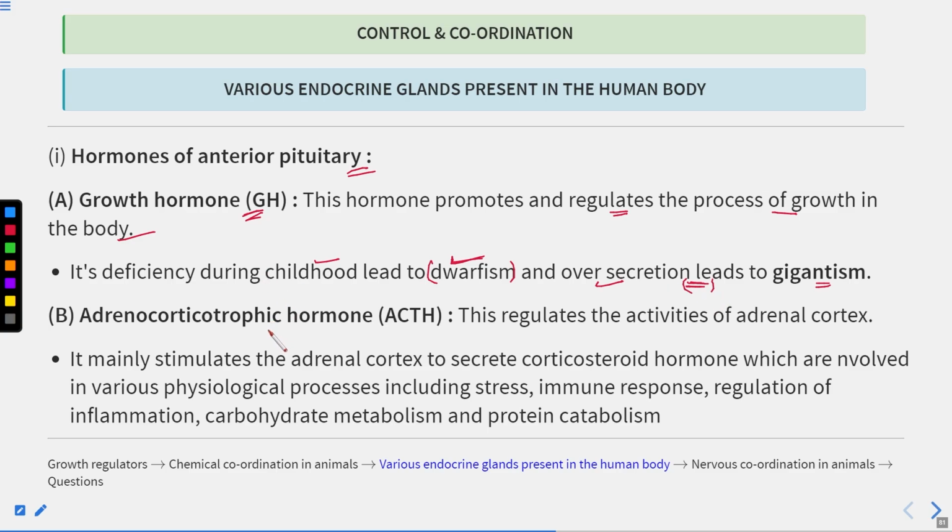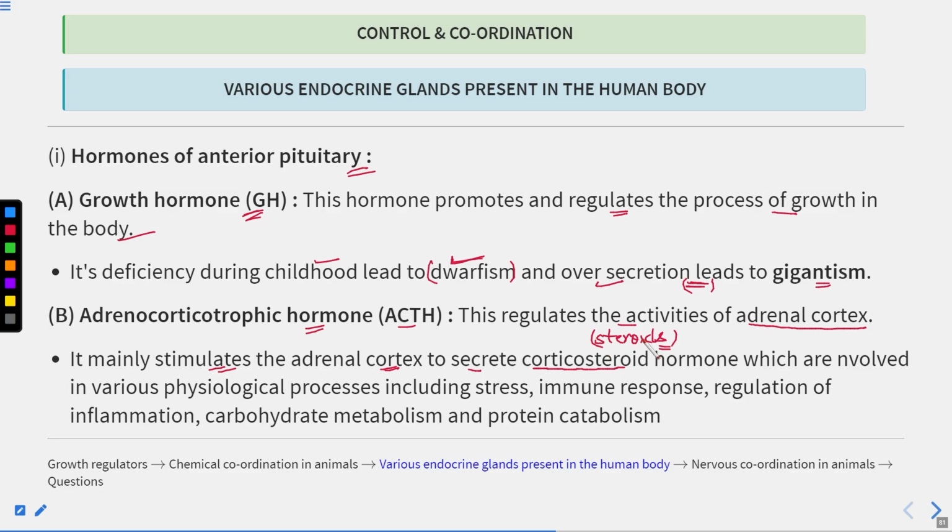Now, adrenocorticotropic hormone, ACTH, regulates the activities of the adrenal cortex. Okay, it mainly stimulates the adrenal cortex to secrete corticosteroid hormone. So corticosteroid hormone, I've told you in the previous slide that these hormones are mainly proteins, but some hormones can be amino acids as well as steroids.